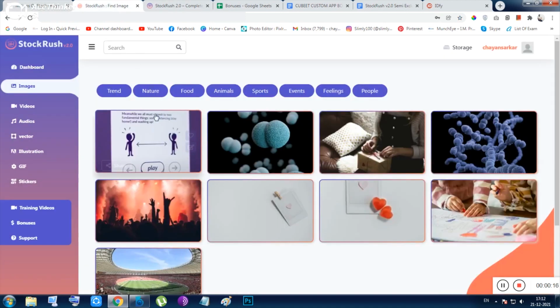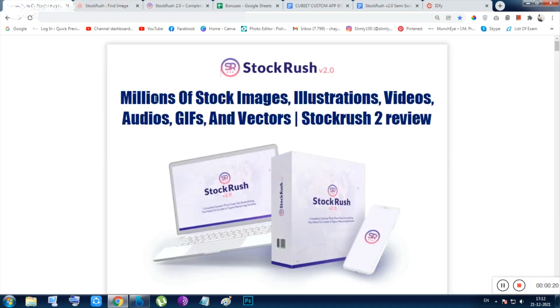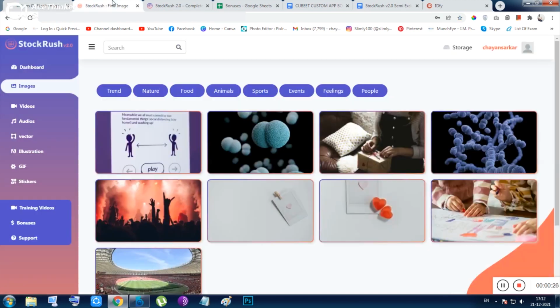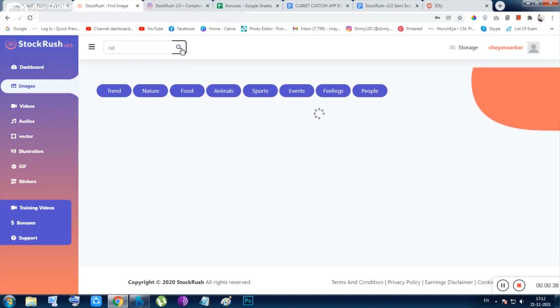So this is the members area of this tool, and inside this members area you can expect millions of stock images, illustrations, videos, audio, GIFs and vectors. Let me show you. This tool is very simple to use. Let me just type here anything. I don't want to type dog. Let me type rat here to show you what is going on with the keyword rat.